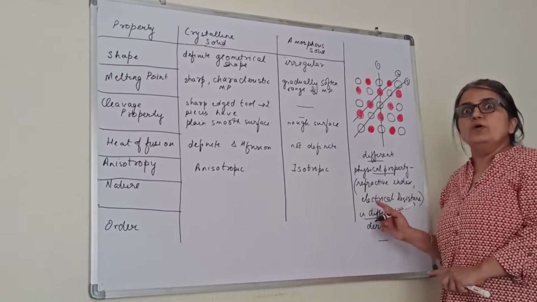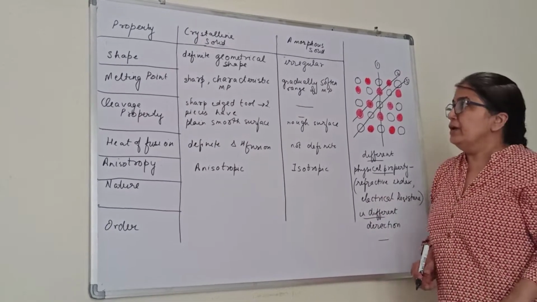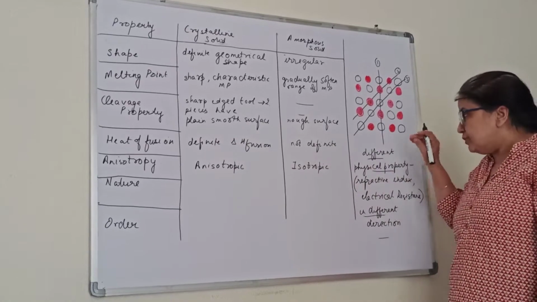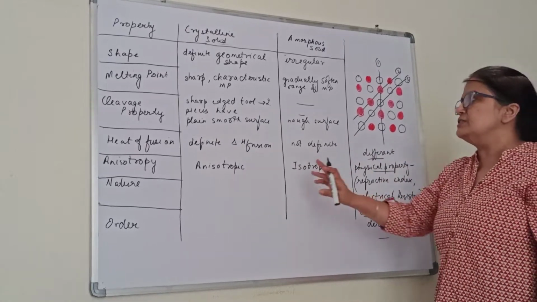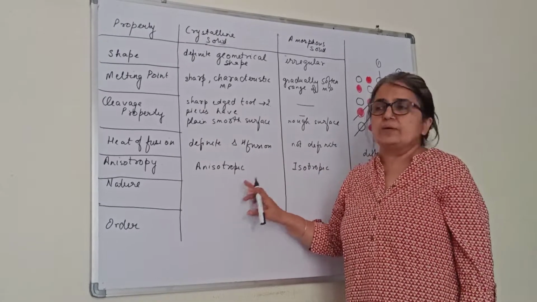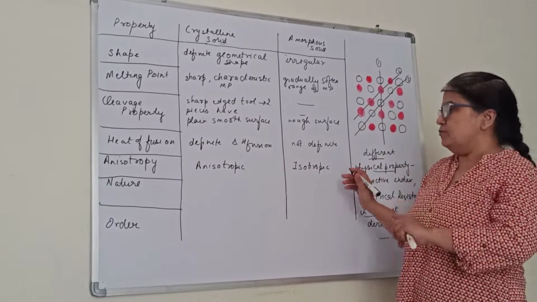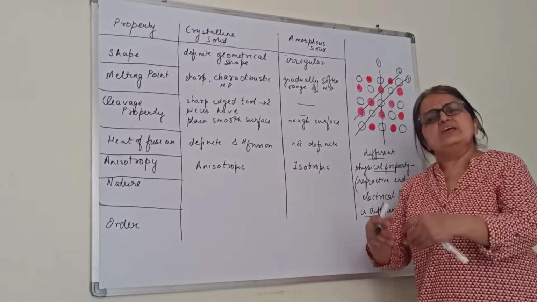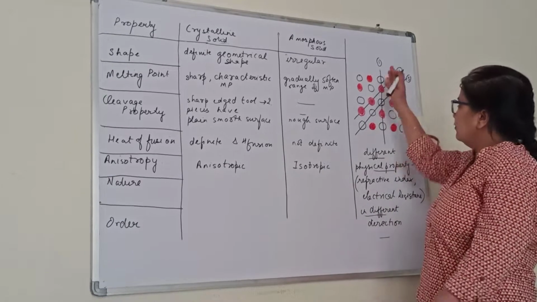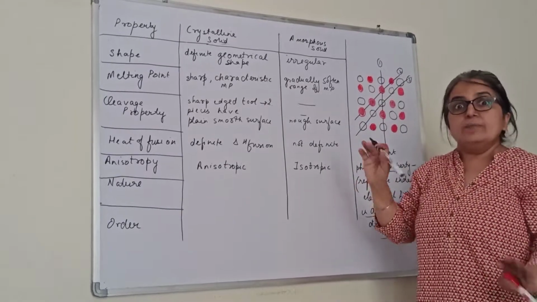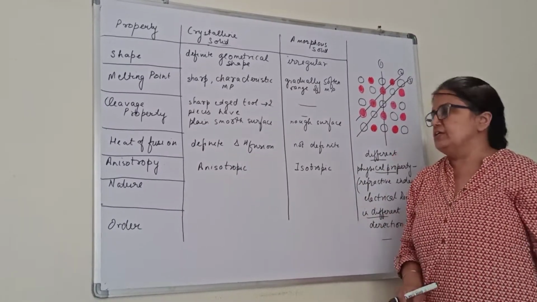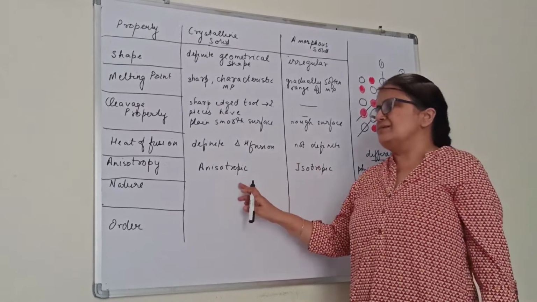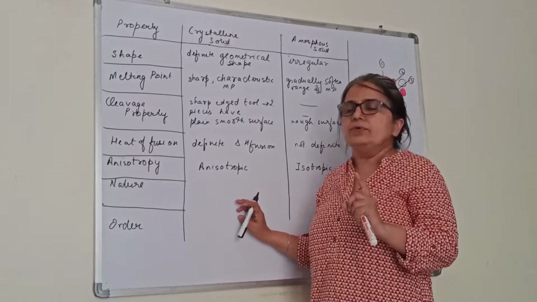So this is the property of what? Crystalline solid. Because they have different physical properties in different directions, they are called anisotropic substances. Whereas in amorphous, we say they have the same properties in all directions. If it is cut from this direction or the other direction, in amorphous, their properties will not change. So amorphous solids are isotropic.